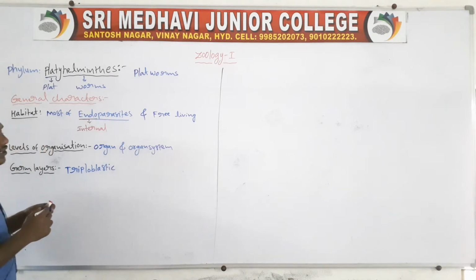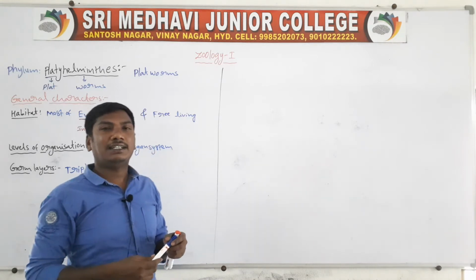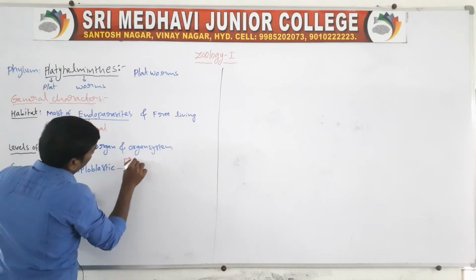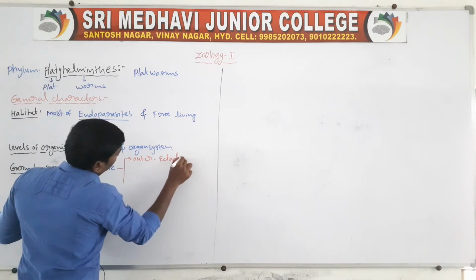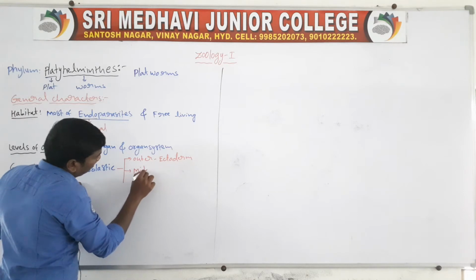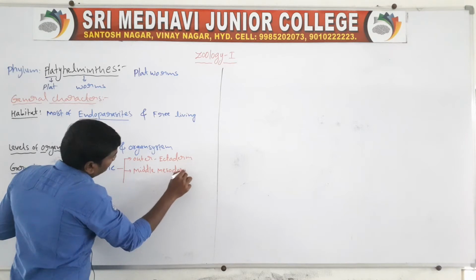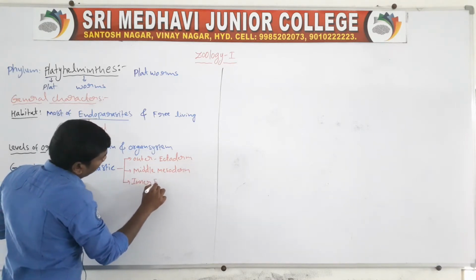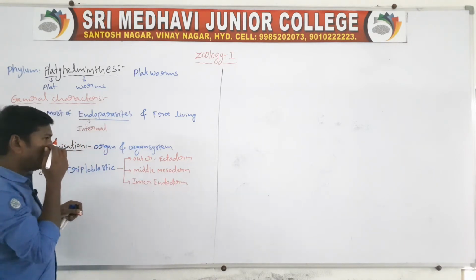Triploblastic means in the embryonic stage they contain three germ layers: outer ectoderm, middle mesoderm, and inner endoderm. So they are triploblastic animals.